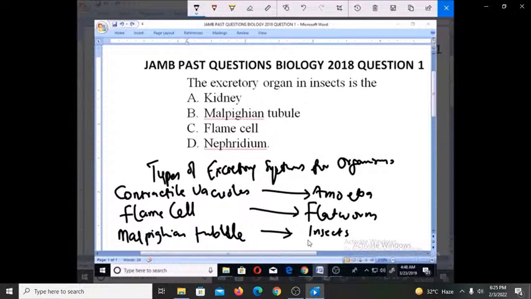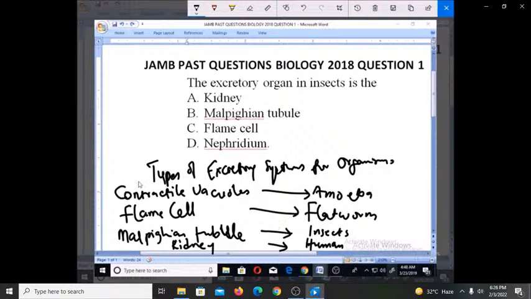And finally, I'm going to look at another excretory system or organ known as kidney. And this kidney is used by human beings, mammals.